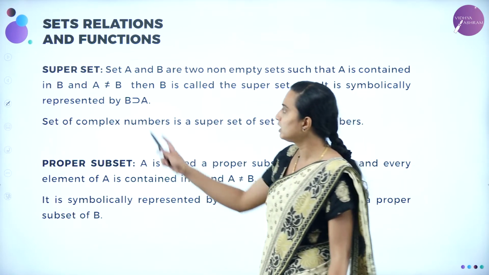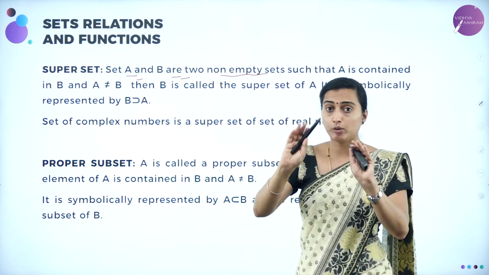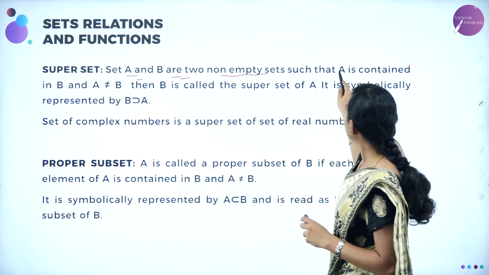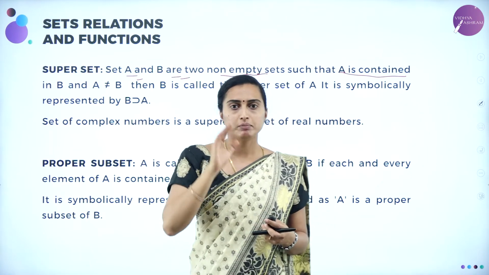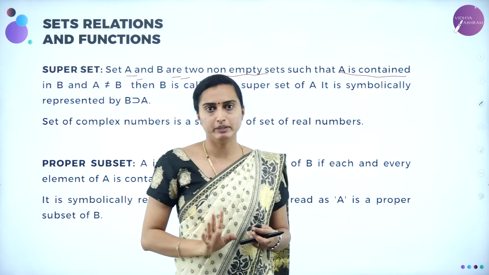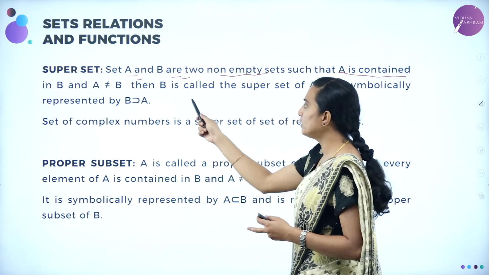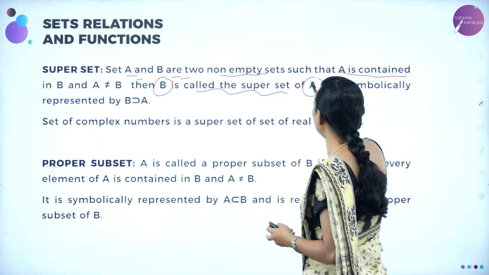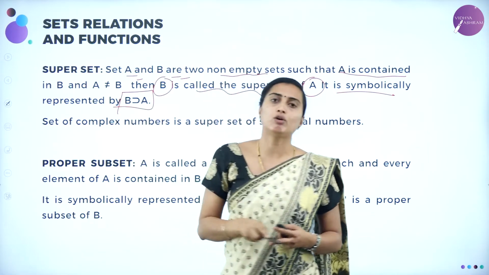What do you mean by superset? Set A and set B are 2 non-empty sets. They cannot be empty, that means it cannot be a null set, such that A is contained in B and A is not equal to B. That means A will be present in B, but A will not be equal to B. How are we going to define the superset? Then B is called the superset of A. It is symbolically represented like this. B is called superset of A.